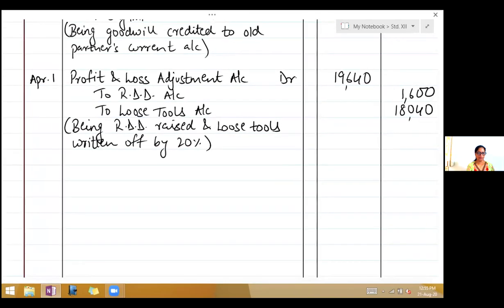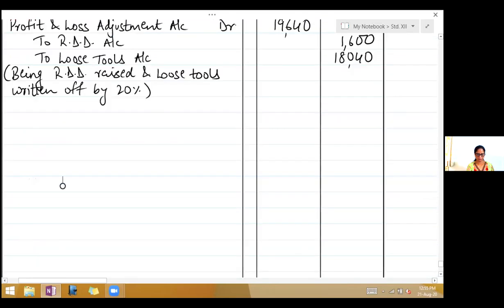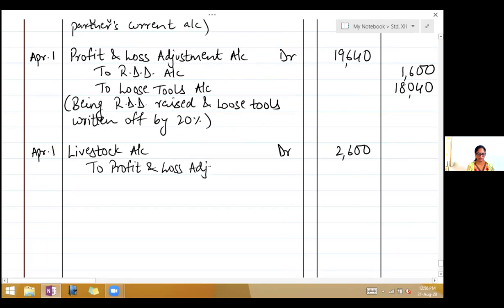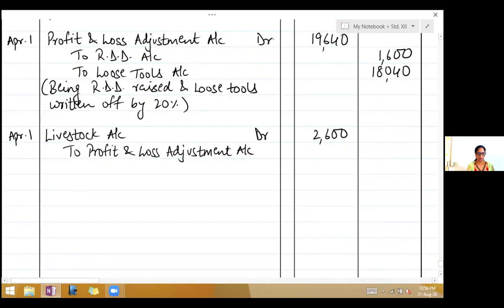Next entry, write livestock account debit 2,600 to profit and loss adjustment account, 2,600, being value of livestock increased.